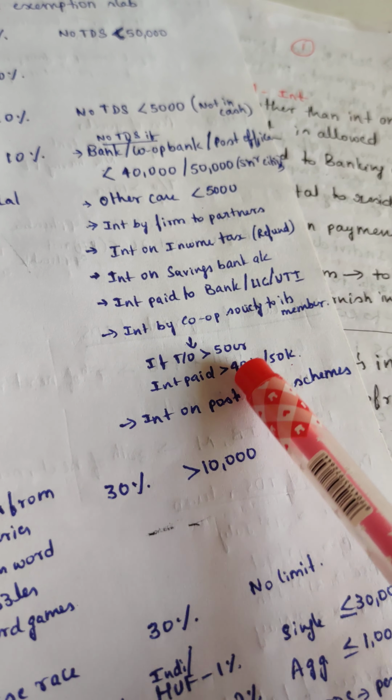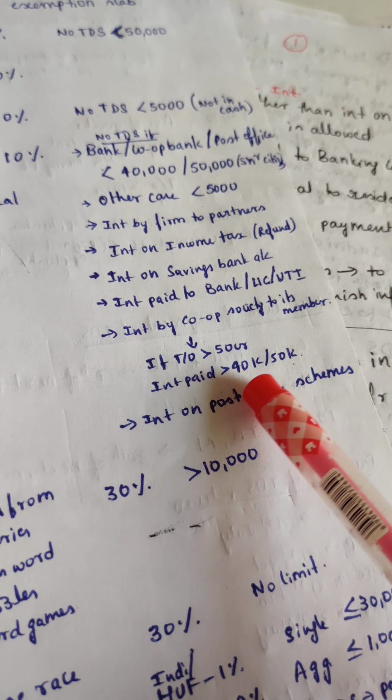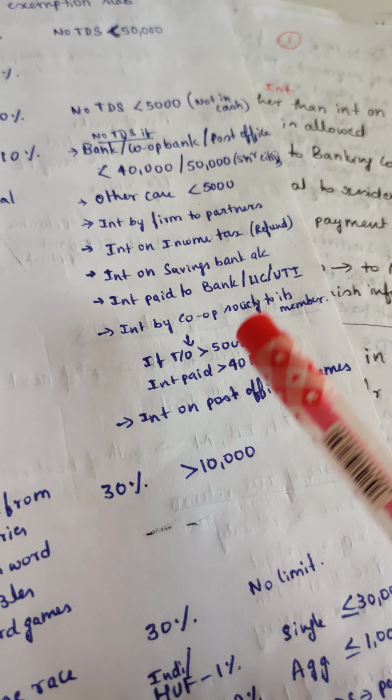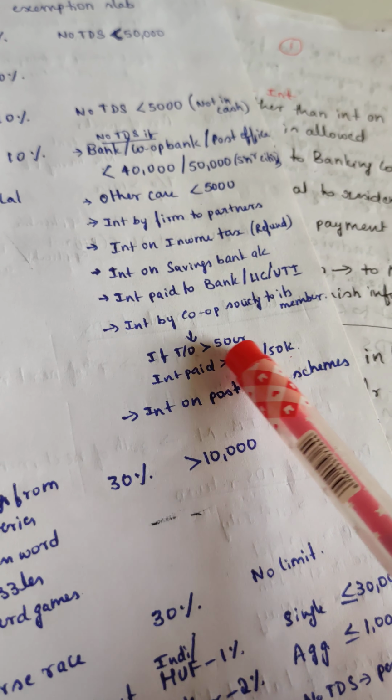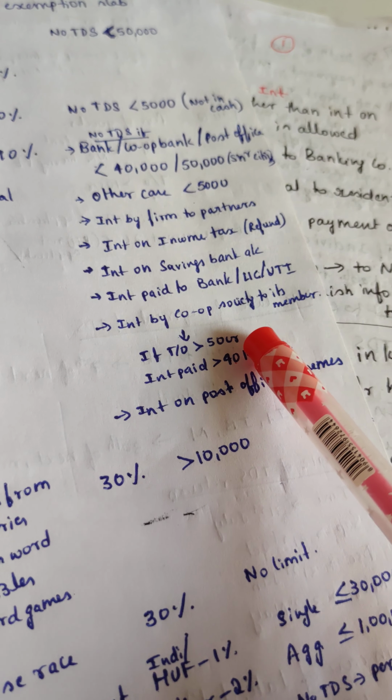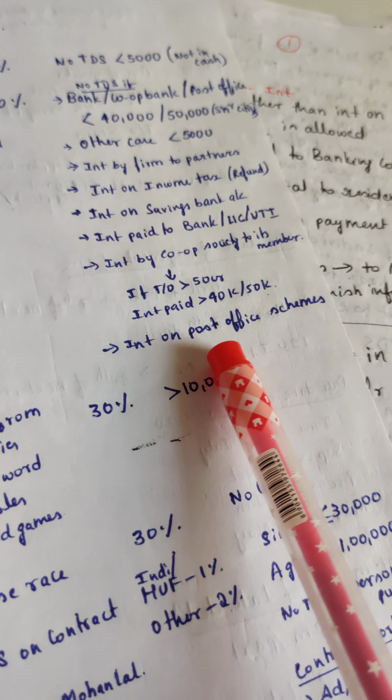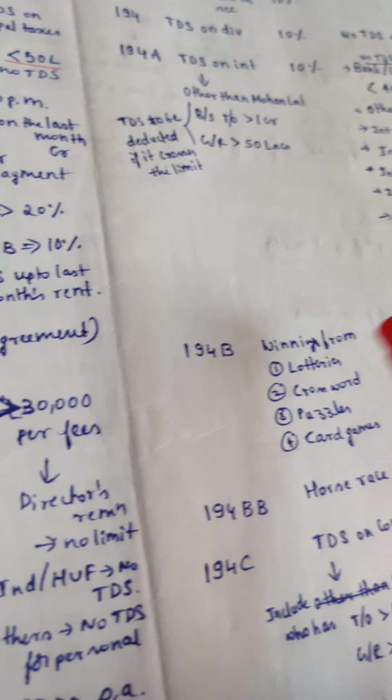If turnover is greater than 50 crores, then interest paid is greater than 40,000 and 50,000. So if this is the limit, then you have to deduct TDS, because you are a big person now. You are earning turnover which is greater than 50 crores and interest paid which is greater than 40,000 and 50,000. Interest on post office schemes, there is no TDS on that.